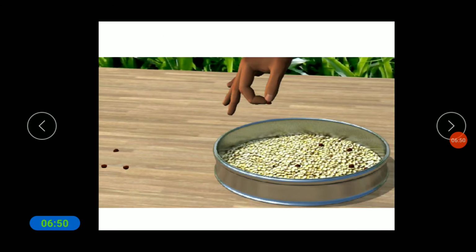This picture shows how a person is removing the wasteful things from the mixture. So this picture shows that by the process of hand picking we can remove the large impurities from the mixture.